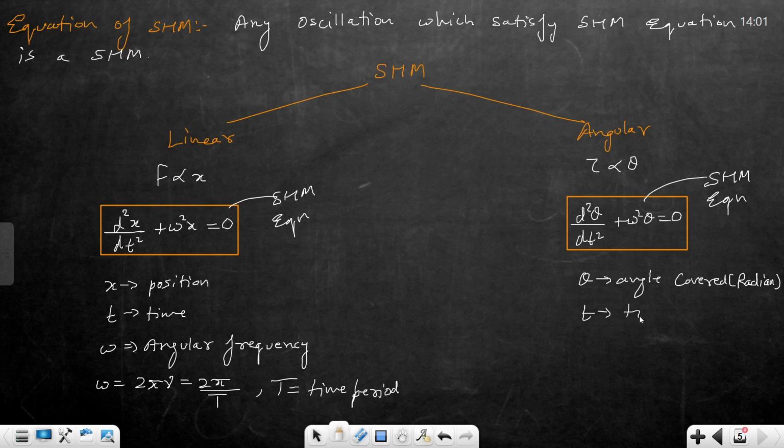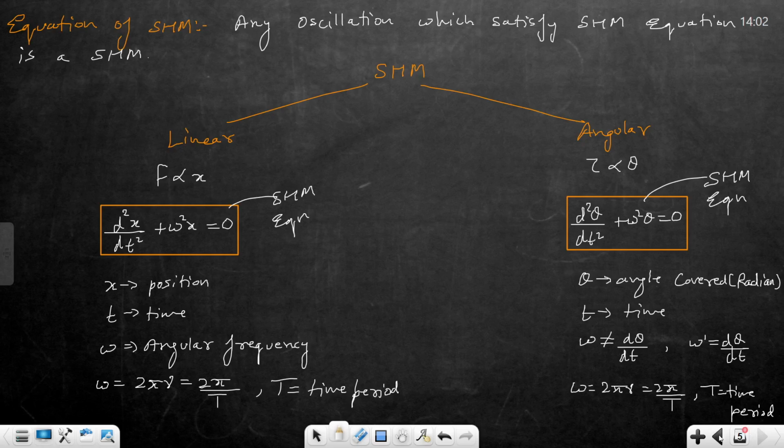Again t is time, but this omega is not d theta by dt. This omega will tell you about the time period only. You will understand the entire theory ahead, for now no tension. You just need to learn this equation. For linear, this equation, and for angular, this equation. Clear? Put theta in place of x, same equation. That omega is different. We will denote it by omega dash. That is d theta by dt. Here this omega is 2 pi by T, where T is time period. So these are the SHM equations.